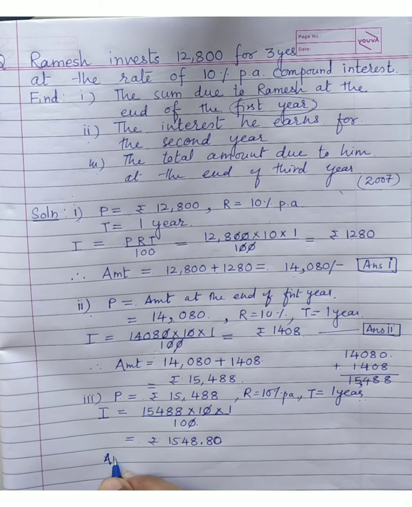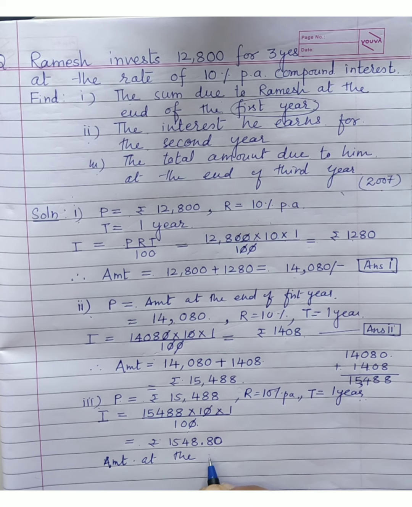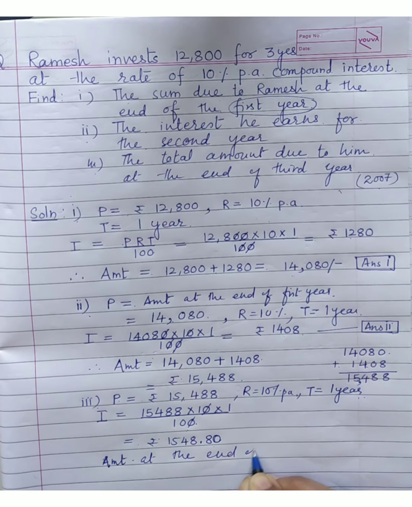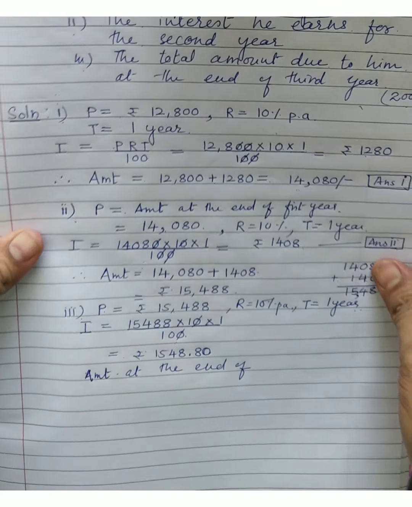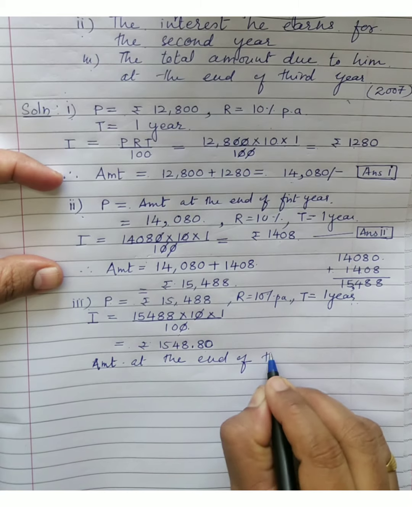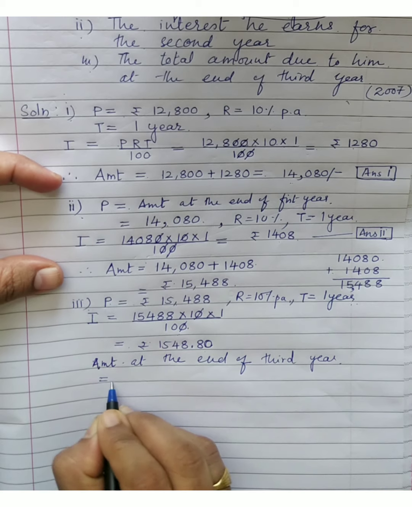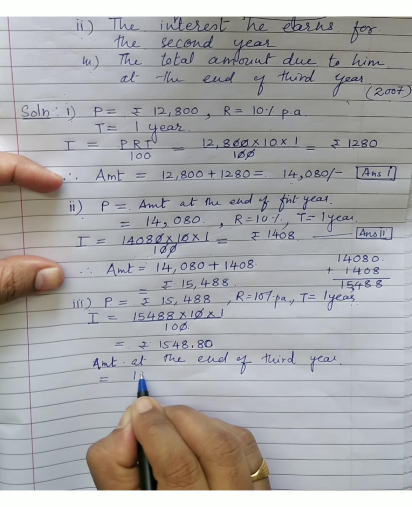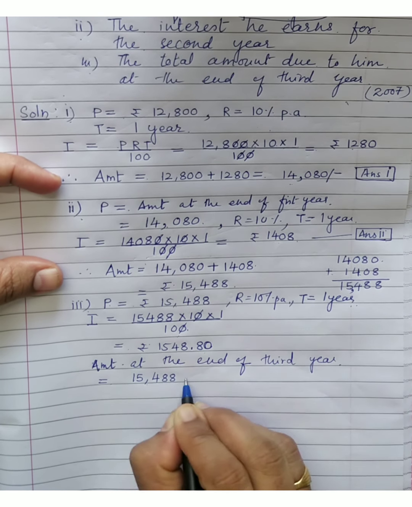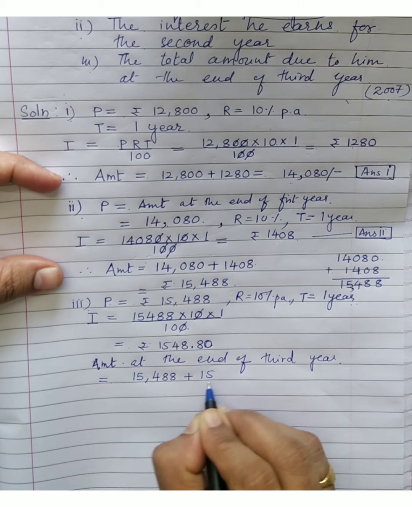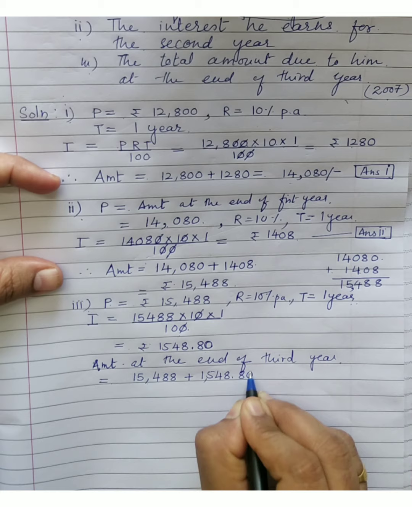So what will be the amount due to him at the end of third year? Principal, what was the principal? 15,488 plus interest 1,548.80.